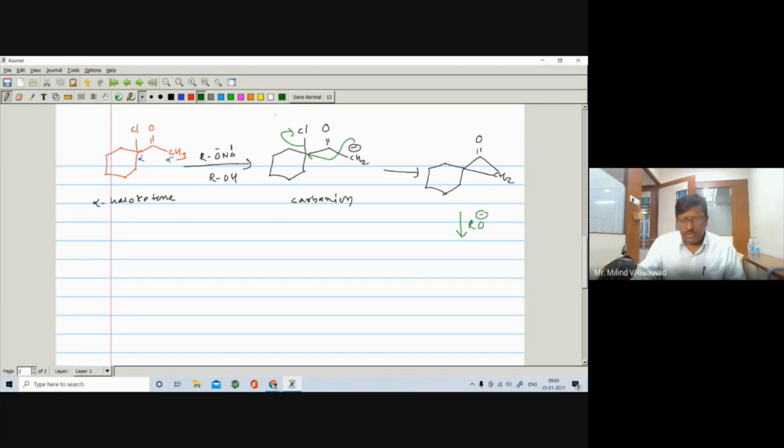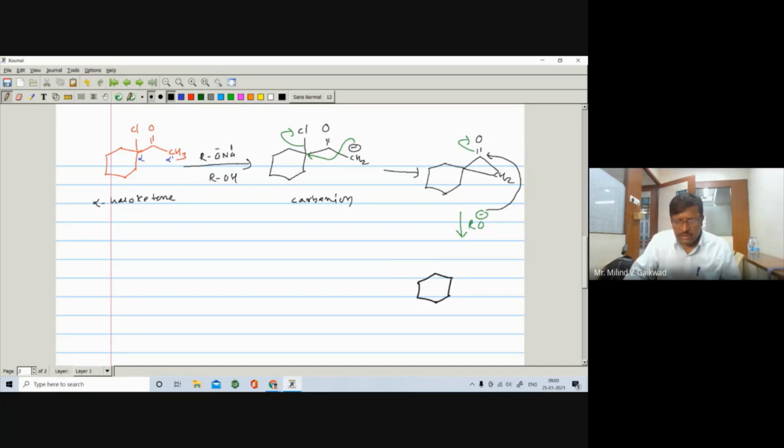Okay. So here the pi bond opens on the oxygen, O negative, C positive, and this negative will attack on this C positive, right? That I have to write. Now look here, what happened? When this RO minus attacks on this one, you can get such a type of